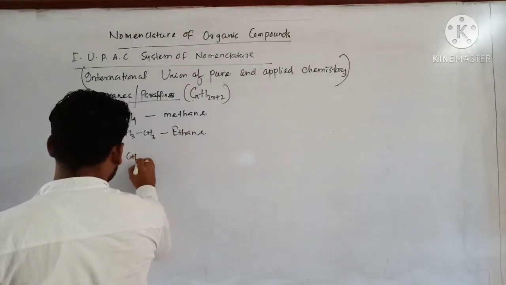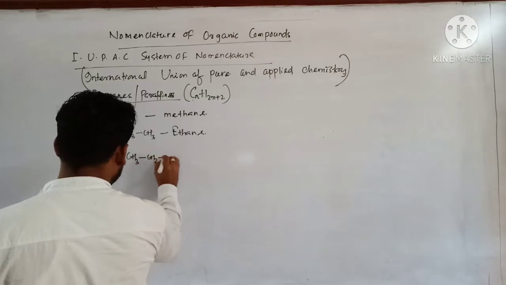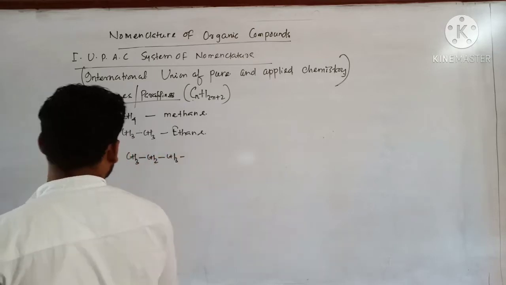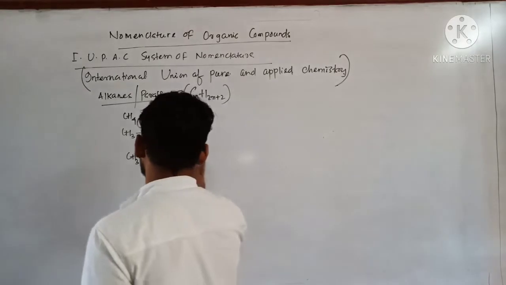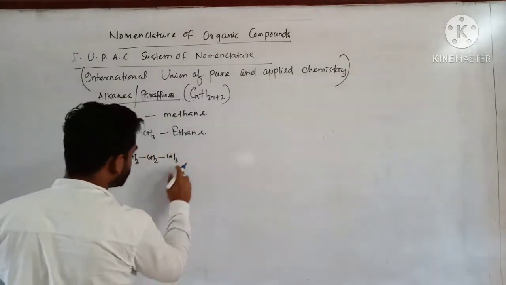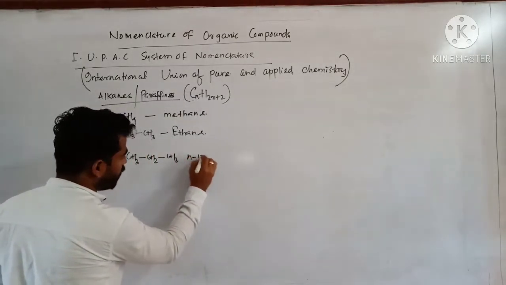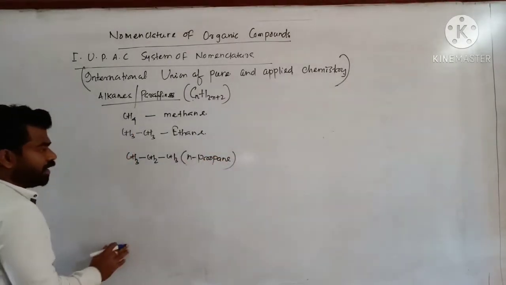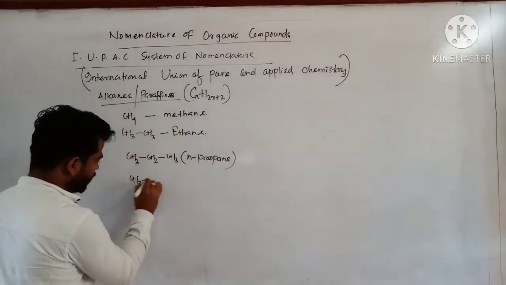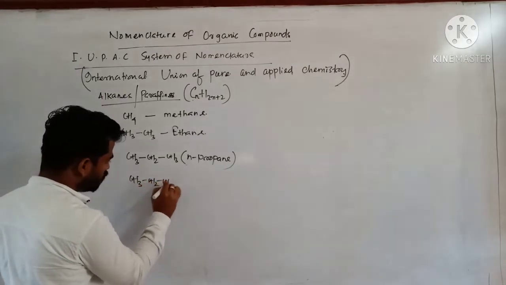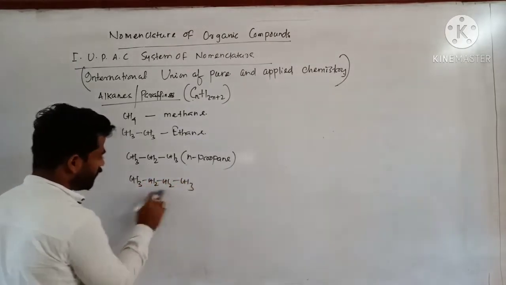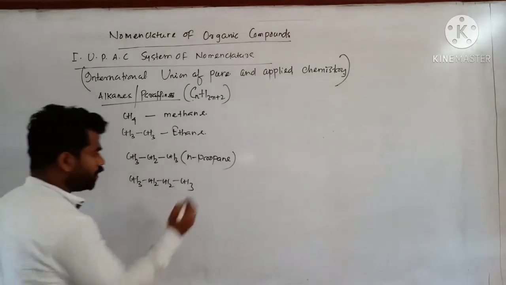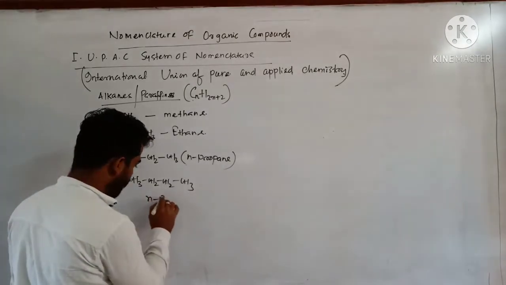Next, CH3CH2CH3. This has 3 carbon atoms, propane, or you can say N-propane. The prefix you are using here is N. CH3CH2CH2CH3. How many carbon atoms? 4. You can say N-butane.